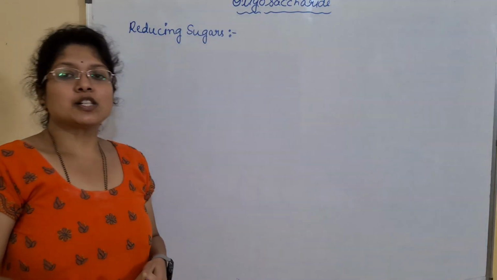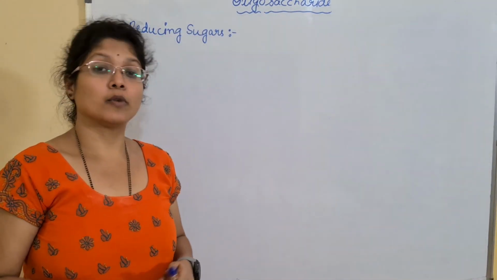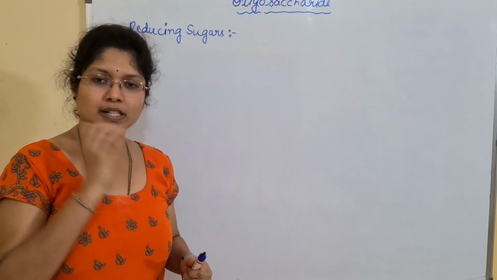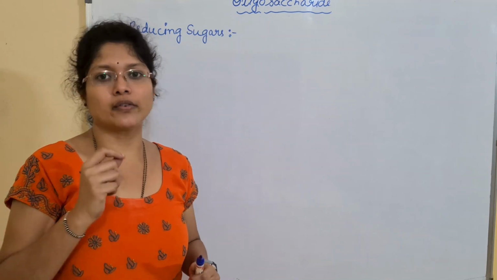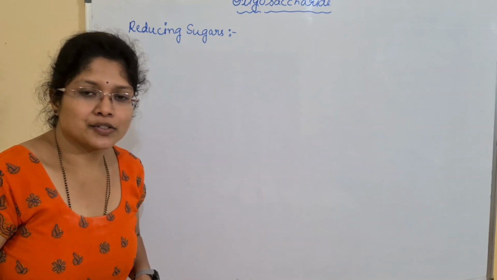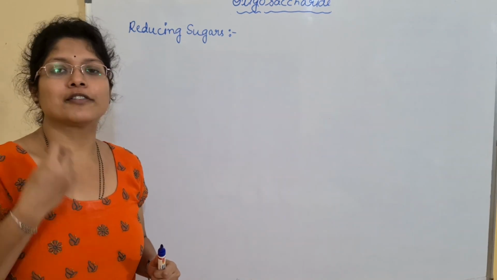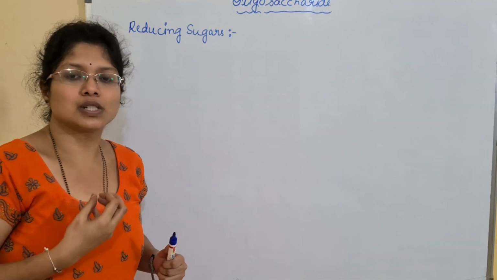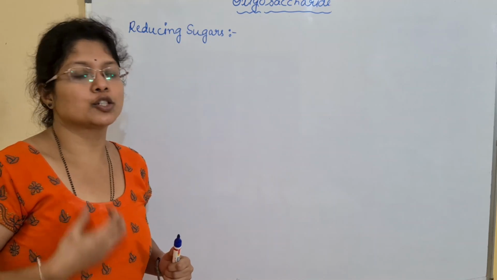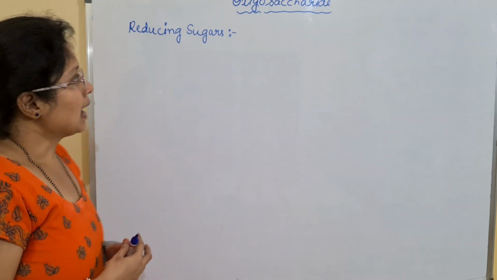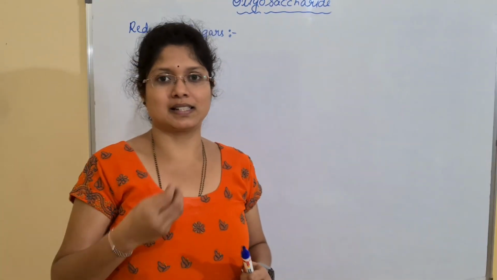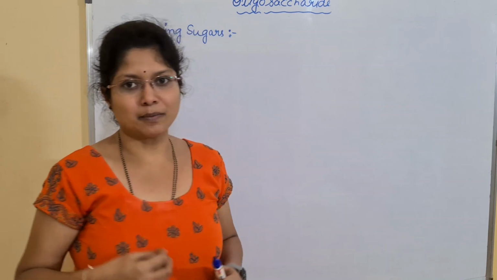So here, based upon the nature of the sugars or their chemical behavior, the sugars are of two types. One is reducing sugar and the other is the non-reducing sugar. This is mainly classified based upon its reaction with certain chemical reagents, which are used in the laboratories to test the glucose, or you can say the sugars, in the urine. The reagent mainly used is Benedict's reagent or Fehling's reagent. We will talk regarding the Benedict's reagent.